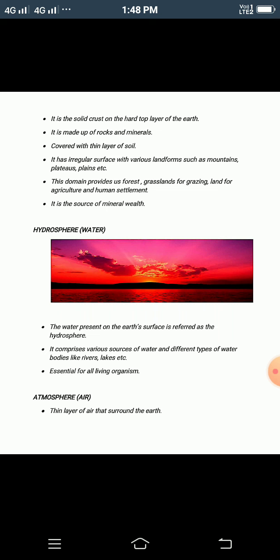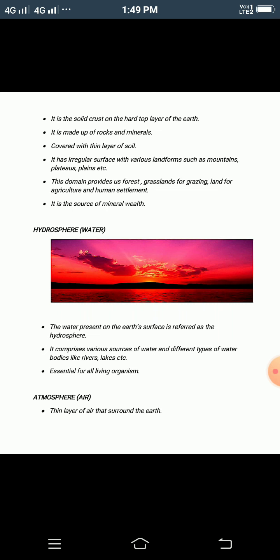And you have seen that on the land surface there are various landforms which are formed by natural processes. You have seen the mountains, plateaus, plains. So do you know what our Jharkhand is? It is a plateau region. So these are the natural formations of the earth. That is, they are formed by nature, not by any human beings.